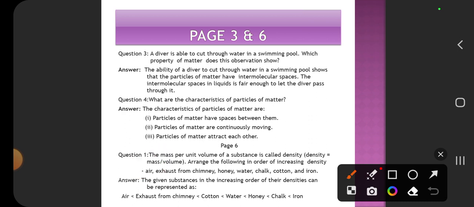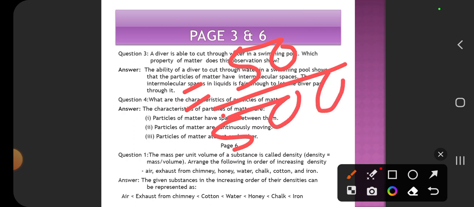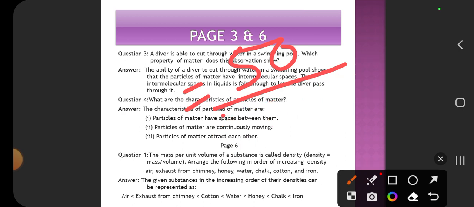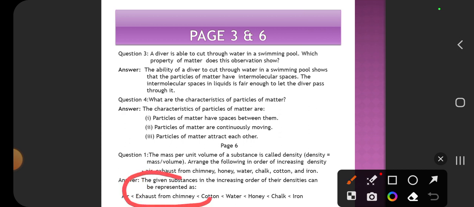Suppose you have air, whatever the mass you have, if the volume is increased, then the density will be decreased. So here the air has more volume compared to the exhaust from the chimney.